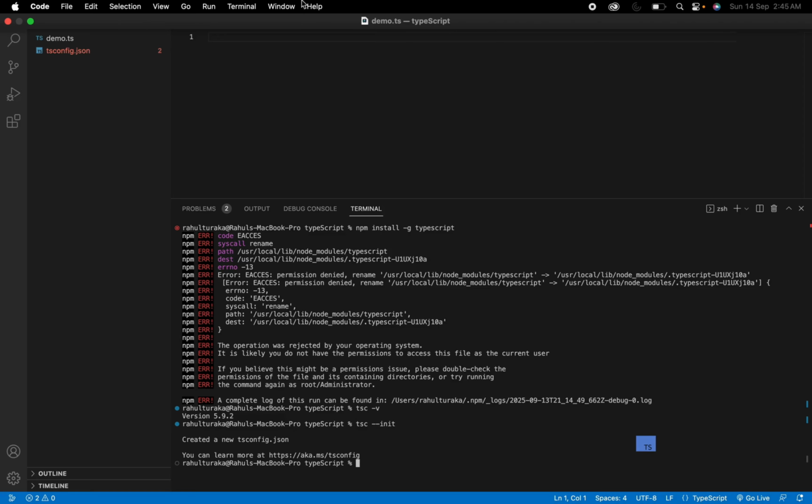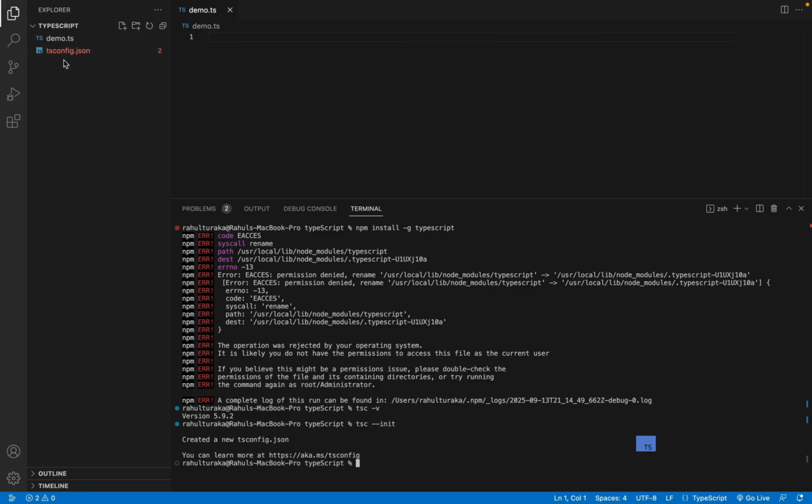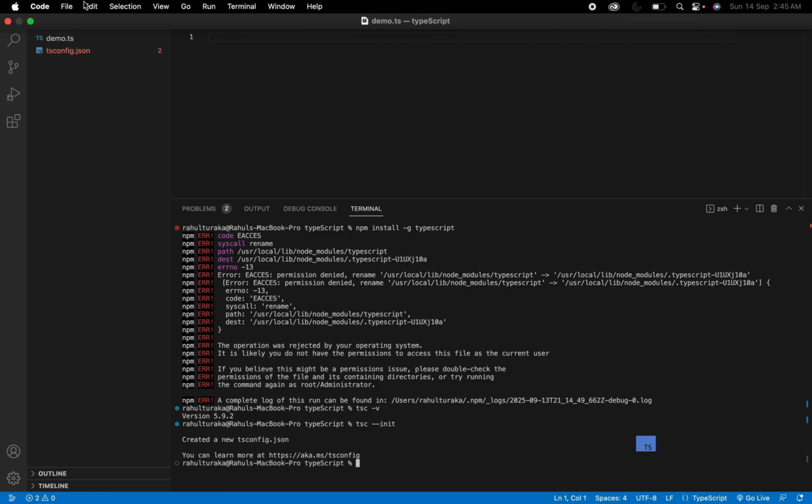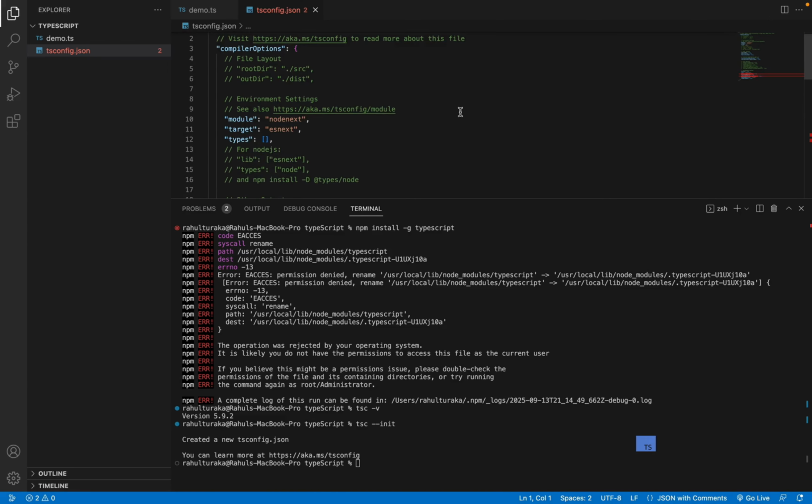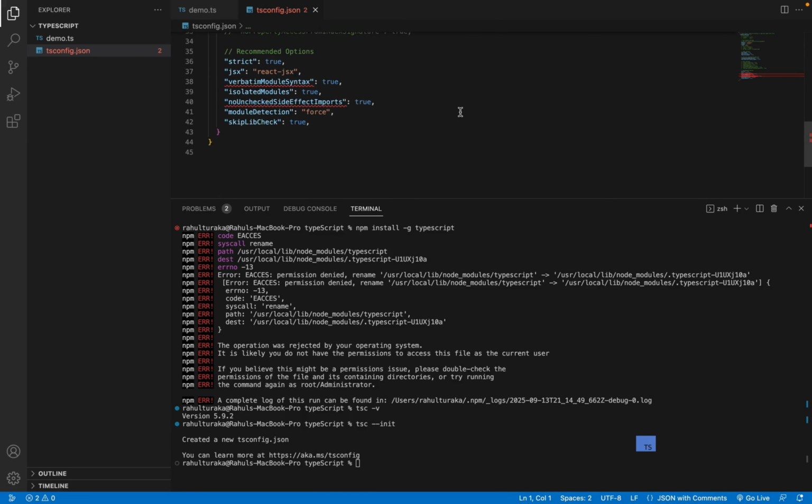After running the command, as you can see on the left-hand side, a new tsconfig.json file got created. So what is this file? This file is basically a configuration file for TypeScript. It tells the TypeScript compiler how to handle your code. For example, what files to include or ignore, what version of JavaScript to output, whether you want strict type checking or not. All these things we can mention in this tsconfig.json file.